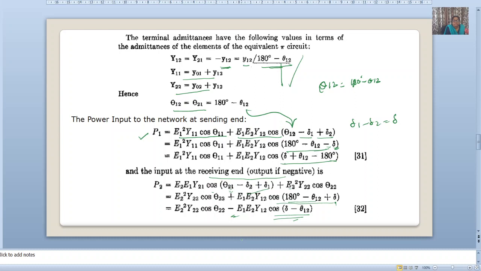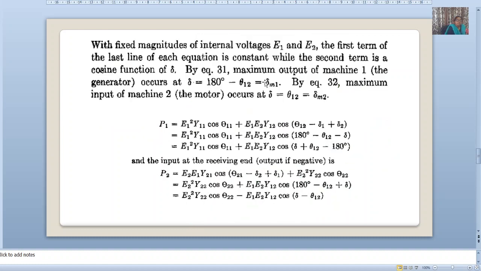So this is our power input at the receiving end. This term will remain constant. Now, in equation 31 and equation 32, these two terms are important. We'll see here. Look here.